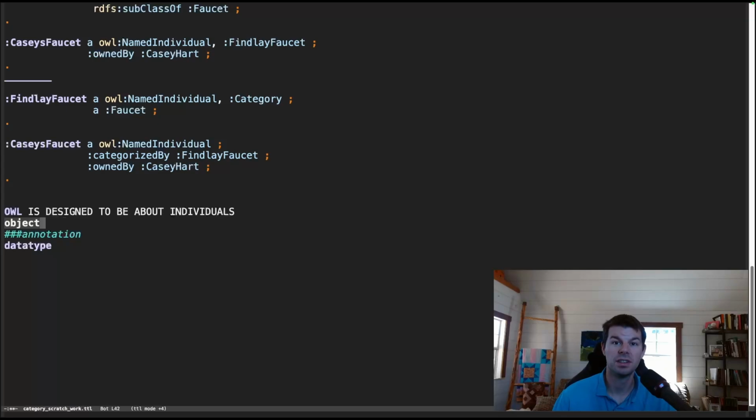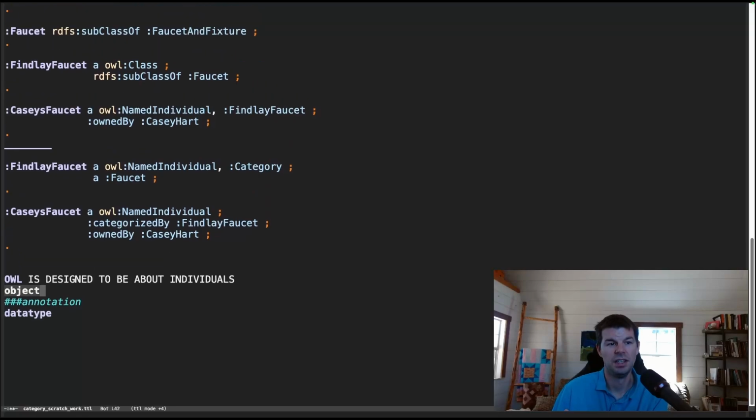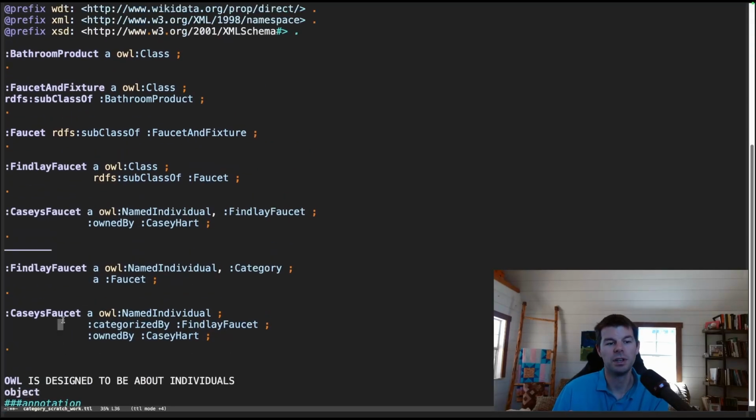So if I'm focused on describing something in my ontology, I want to be able to use object properties to talk about it, which means the things that I want to talk about, I want to be named individuals and not classes, if at all possible. Or at least that's where OWL is nudging us. And now we can maybe see a little bit clearer why we might prefer one of these to the other.